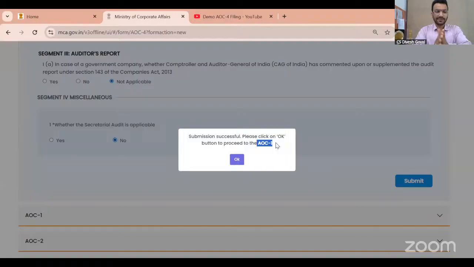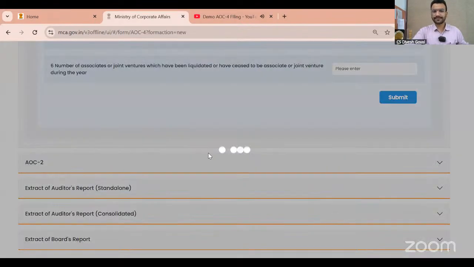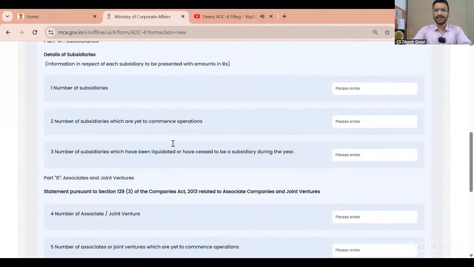AOC-1 is applicable only in cases when the company has an associate or subsidiary. If your company does not have an associate or subsidiary, then you don't have to prepare the AOC-1. In the demo form, I have selected yes, I have a subsidiary. That's why it is generating the AOC-1. If I select no, then it will not generate the AOC-1. Now it is here.